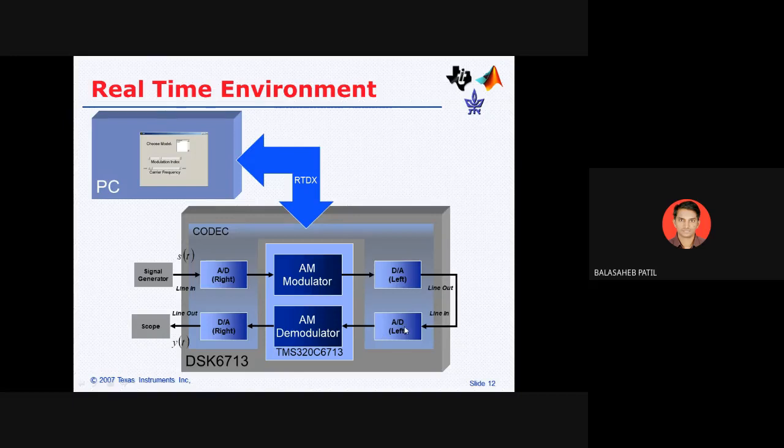On the left side we get an analog to digital converter, AM demodulator, and digital to analog converter, which converts your signal into analog form. So this is the transducer. Then this is your modulator. This is again the transmitter, which transmits the signal into air. Again it will be the input transducer of the receiver. Then this is the demodulator, and this is again the output.